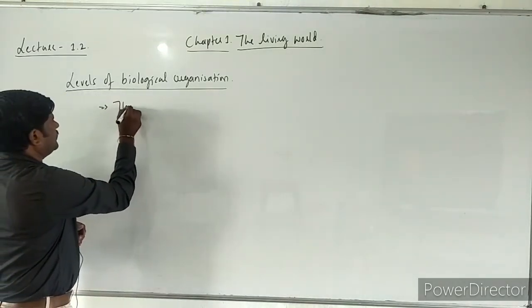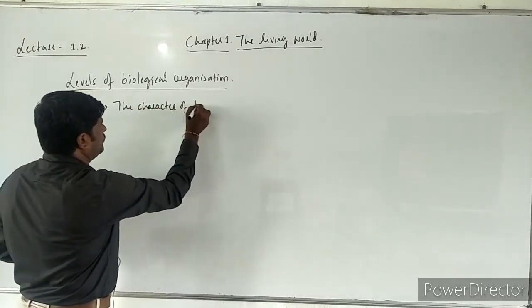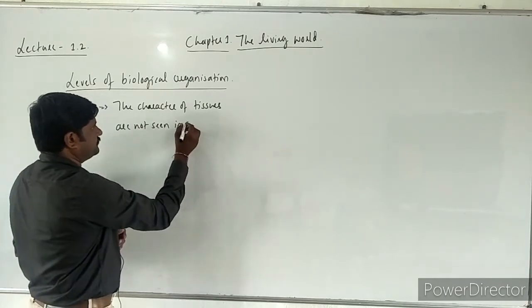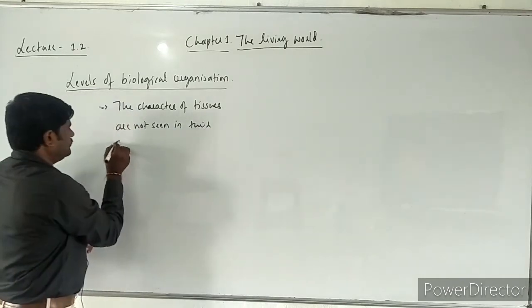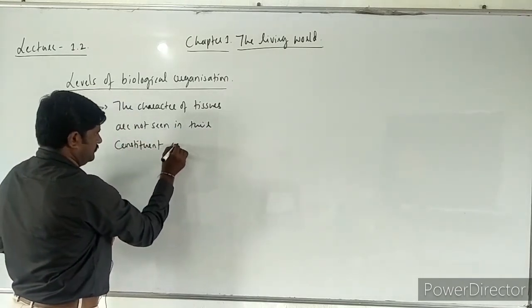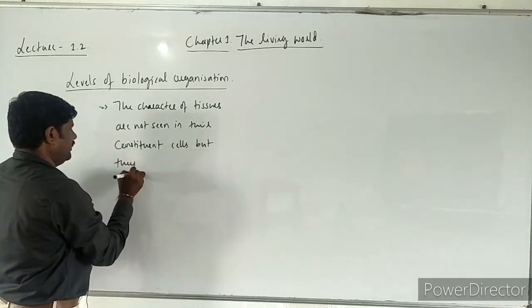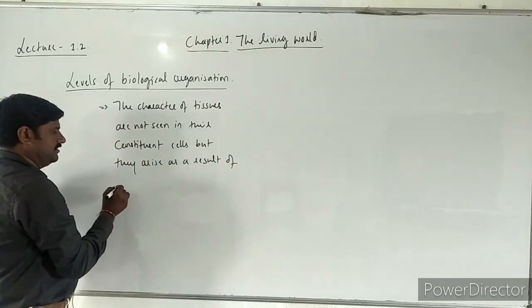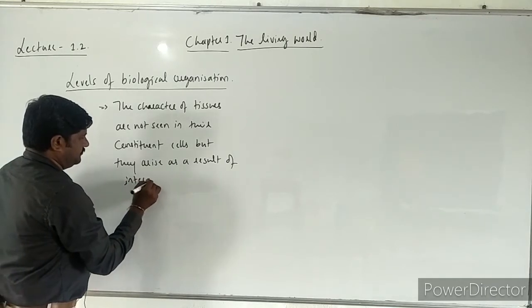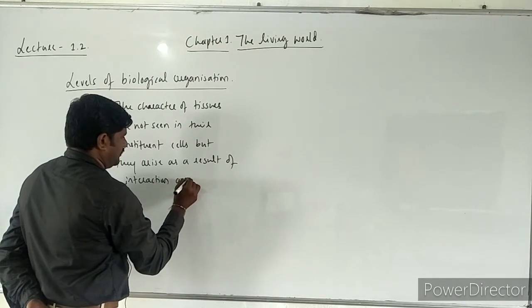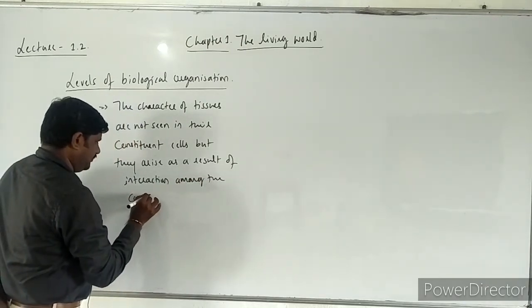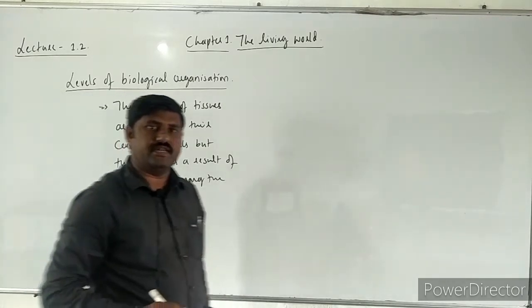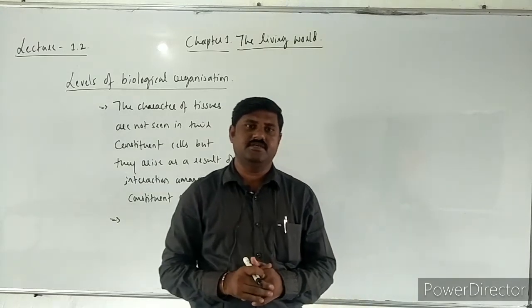The characters of tissues are not seen in their constituent cells, but they arise as a result of interaction among the constituent cells.